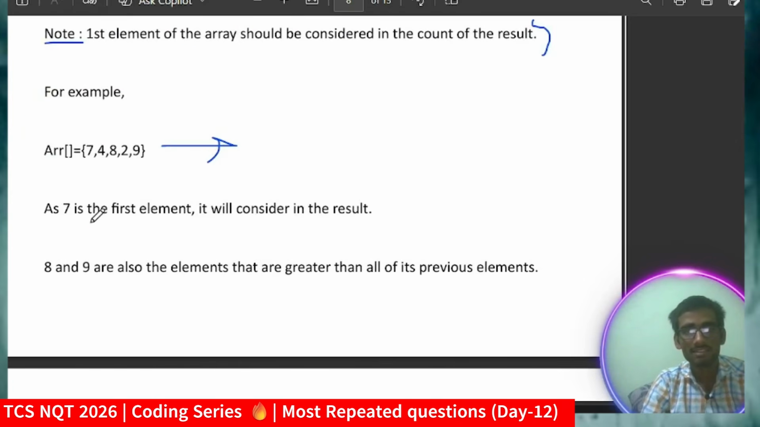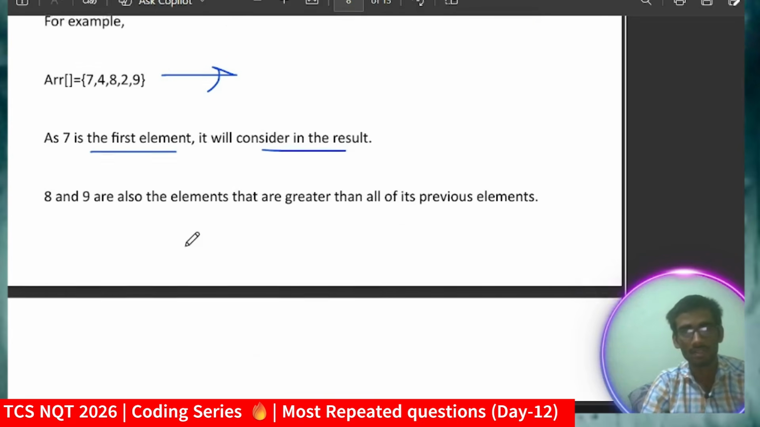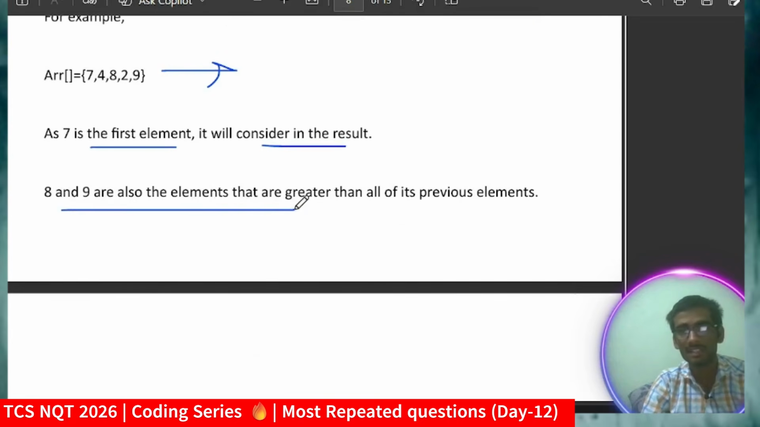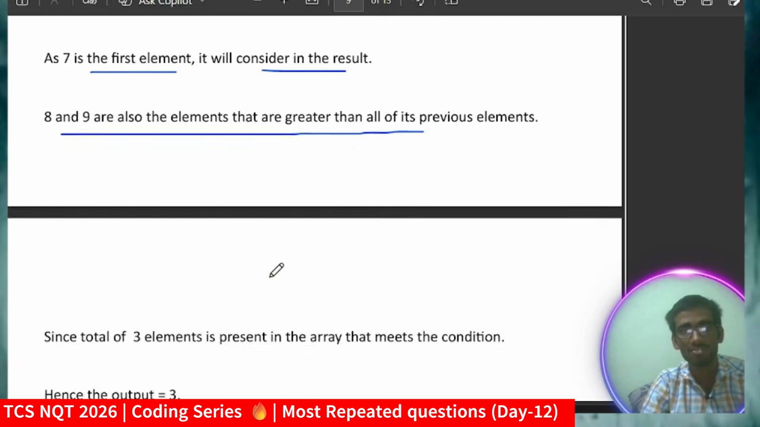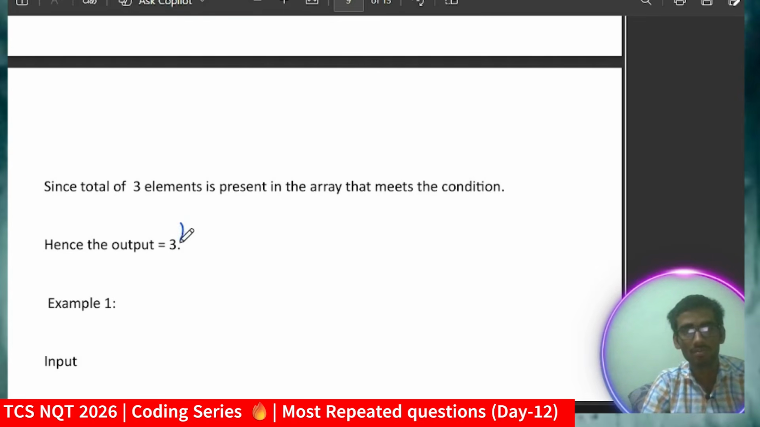As 7 is the first element, it will be considered in the result and it should be in your solution. Now 8 and 9 are also elements that are greater than their previous elements. So 8 is greater than the previous element, that is 4, and 9 is also greater than all the previous elements, that is 2, 8, 4 and 7. So we will store all those values. So the total output will be 3. I mean, 3 elements are there which satisfy our condition.